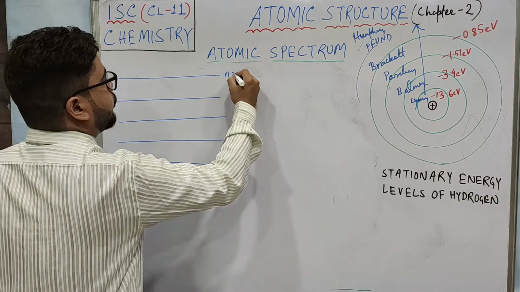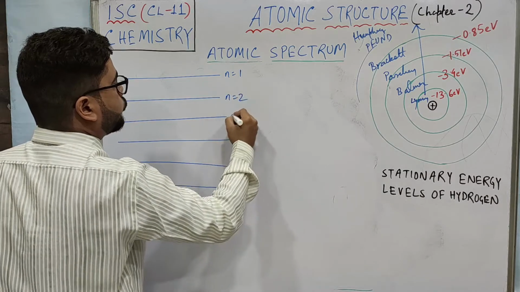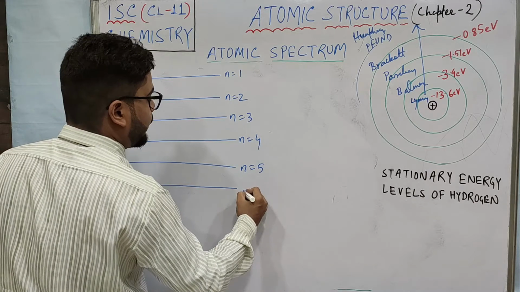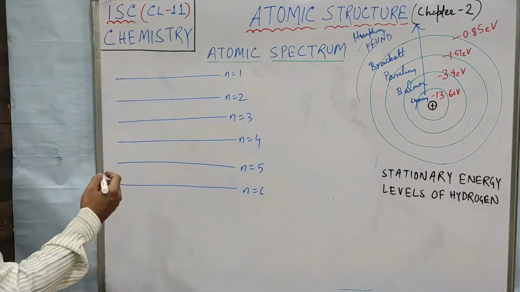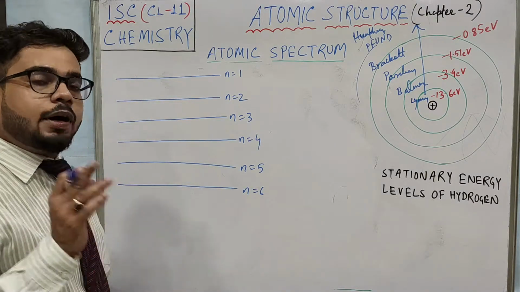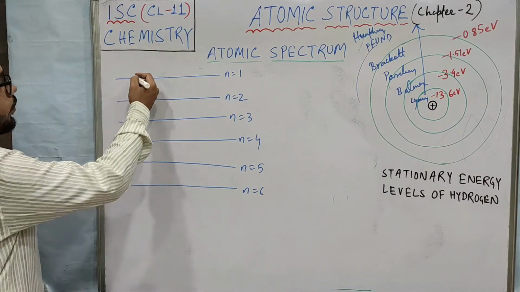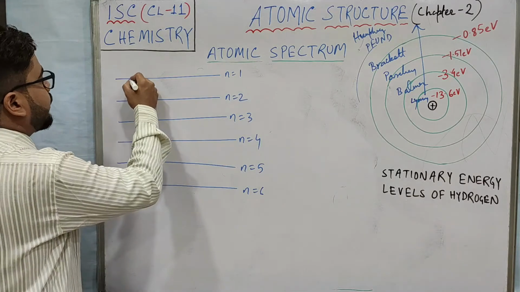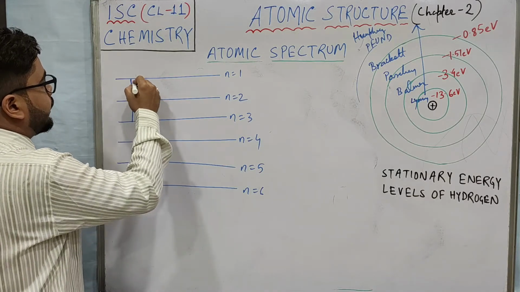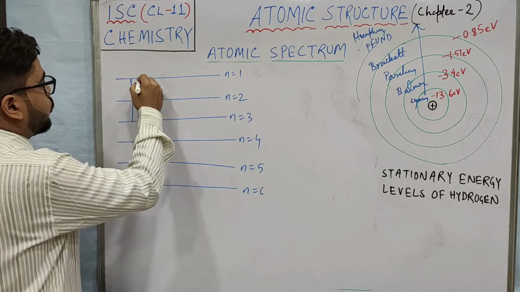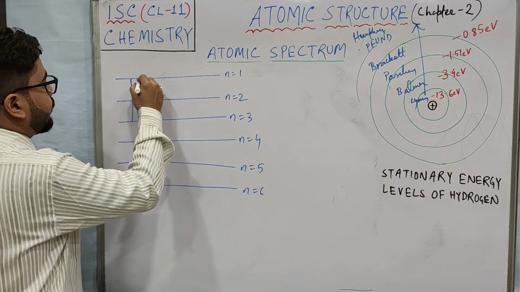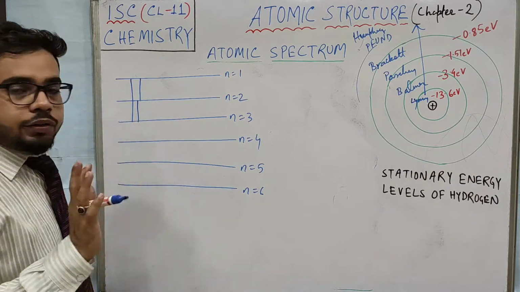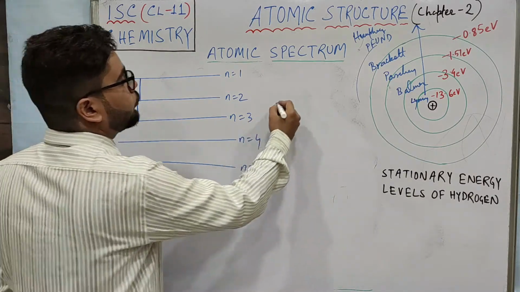Okay, this is n equals 1, that means Lyman, n equals 2, n equals 3, n equals 4, n equals 5, n equals 6, etc. Suppose I ask you to find the number of transitions from n equals 1 to n equals 3. In what ways can it transit? Like 1, then 2, then 3, right? So 3 ways. So how to calculate this?